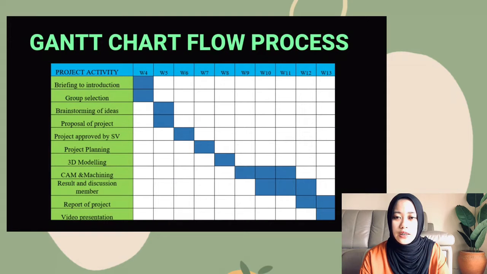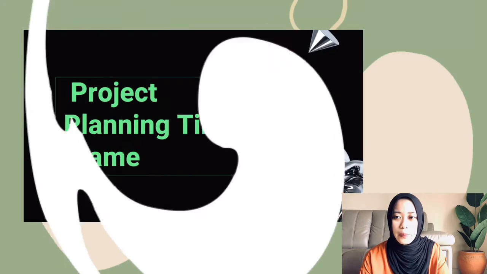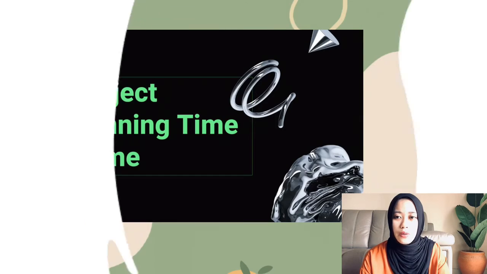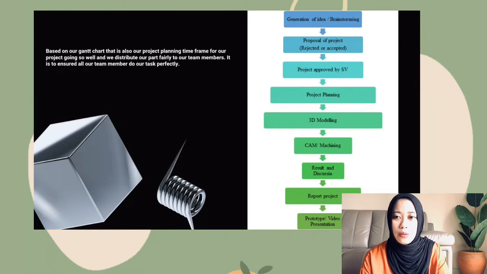Okay, next, as you can see, we have 2.3, that is project planning time frame. Based on our Gantt chart, that is also our project planning time frame for our project going so well, and we distribute our part fairly to our team members. It is to ensure all our team members do our tasks perfectly.